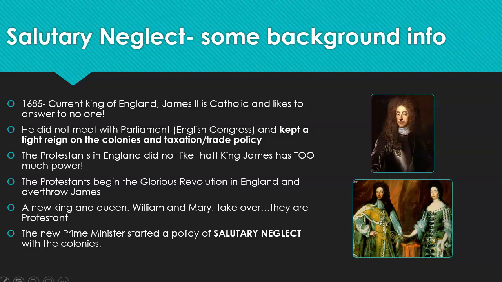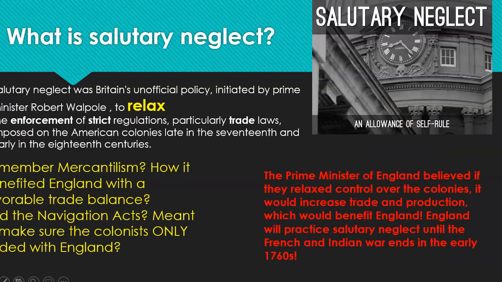He's not really going to check and make sure the colonists are following all the rules when it comes to trade and different things like that. So that's what's going to happen. And it's going to happen over a period of time in the colonies, right? And the colonists are going to get used to it, right? Well, the King of England isn't telling us what to do. Nobody's telling us. So we're going to kind of make some decisions on our own. And that's what's going to happen.